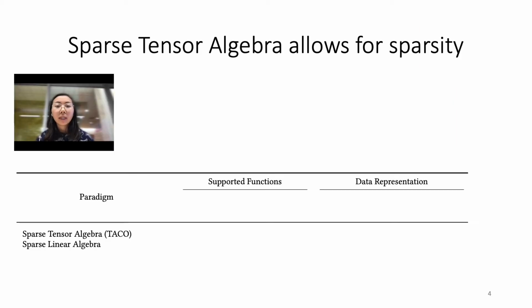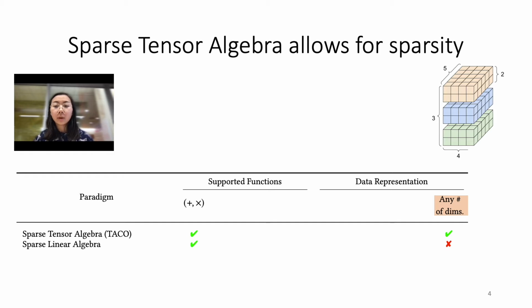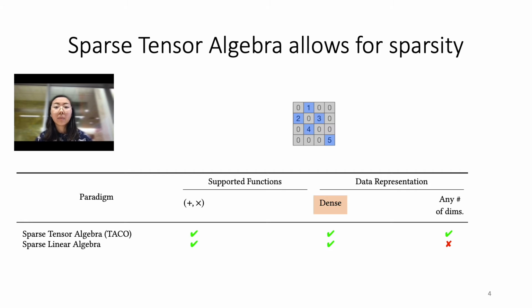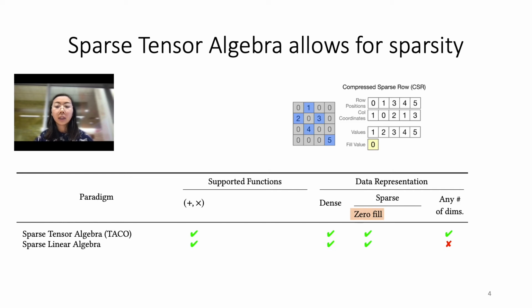If NumPy or dense array programming is not enough, let's consider prior work done on sparse tensor algebra through the Taco compiler. Unlike dense array programming or NumPy, sparse tensor algebra only supports computation over the plus multiply semiring, meaning it can only reduce across addition and support multiplication and addition operators, as shown through this index notation expression. Like dense array programming, sparse tensor algebra supports multidimensional tensors and arrays, with sparse linear algebra only supporting vectors and matrices. Unlike dense array programming, which only supports a dense data representation, sparse tensor algebra can store data in both dense and sparse representations.